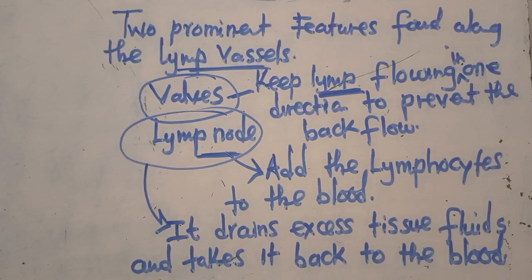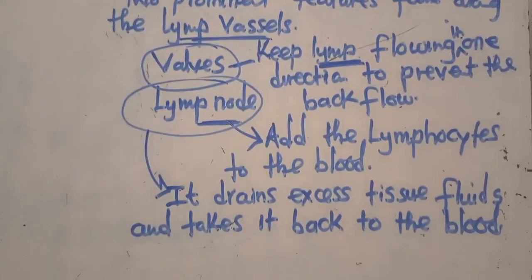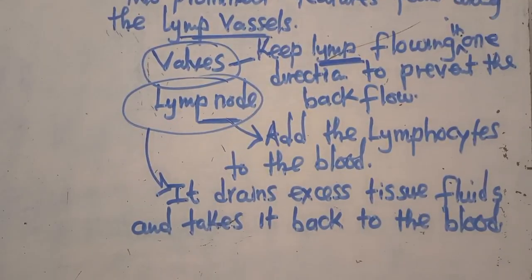So this is how important a lymph node is. It adds the lymphocytes to the blood. It drains excess tissue fluids and takes it back to the blood.